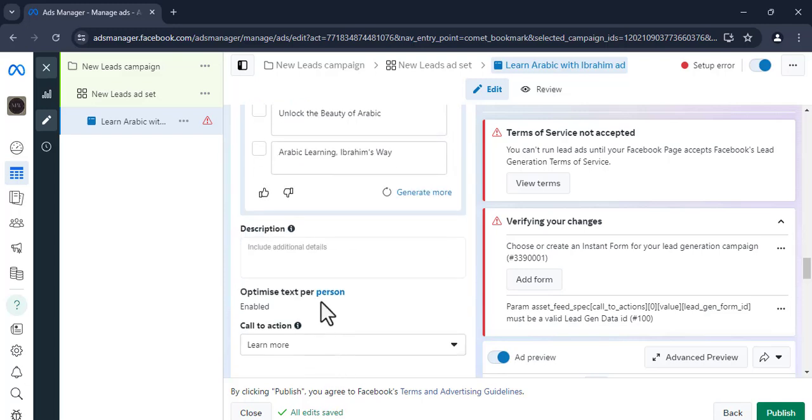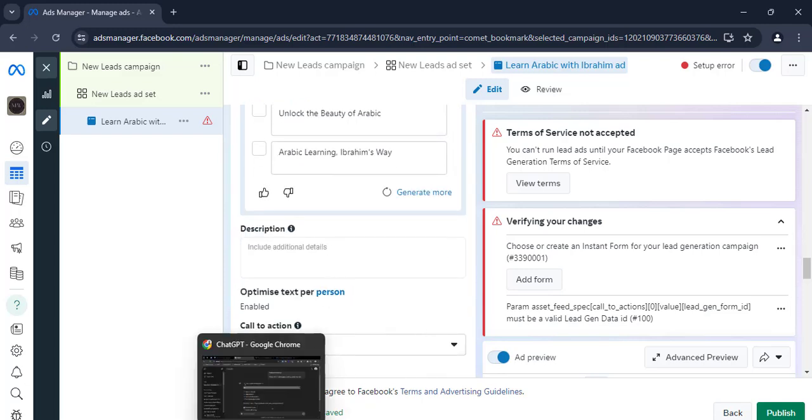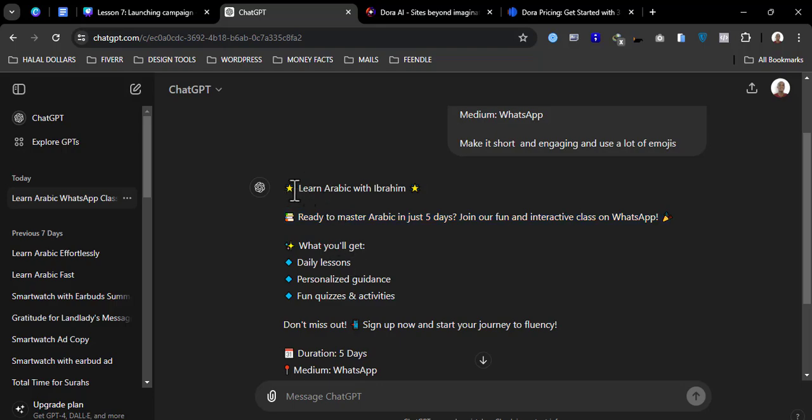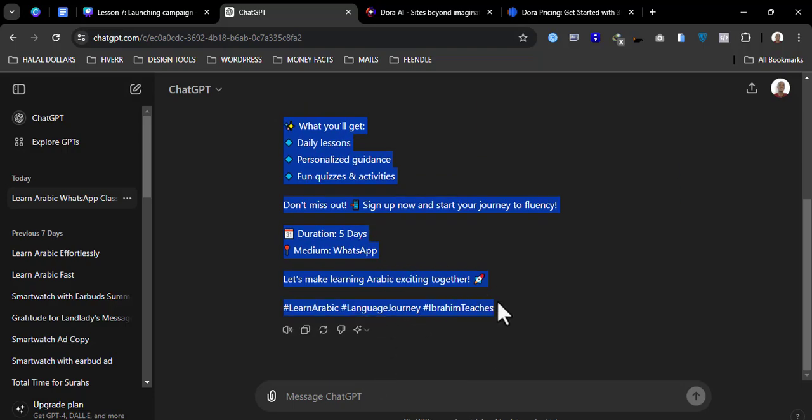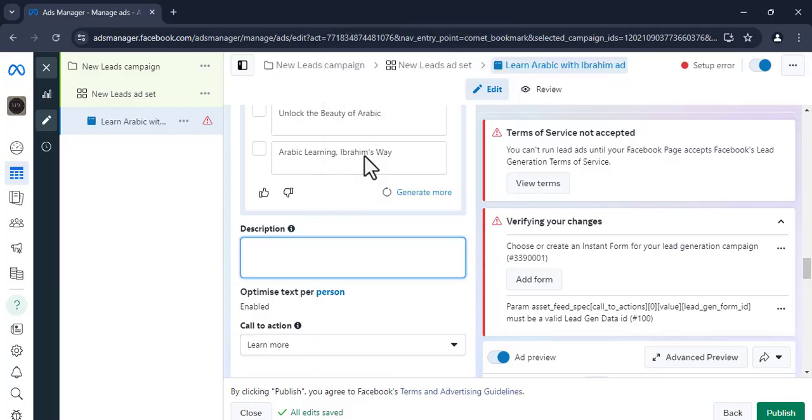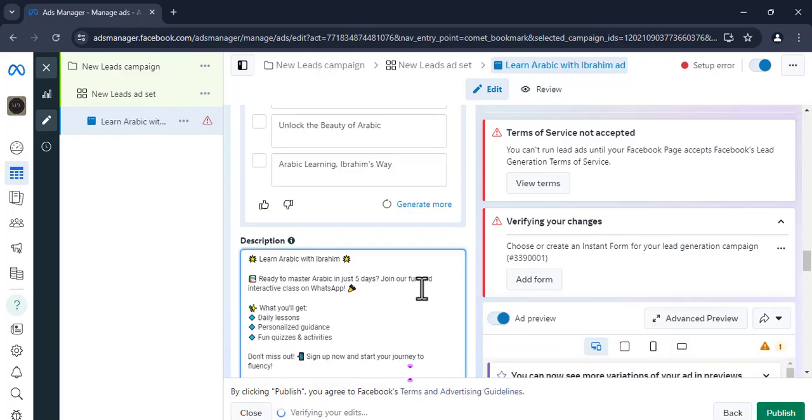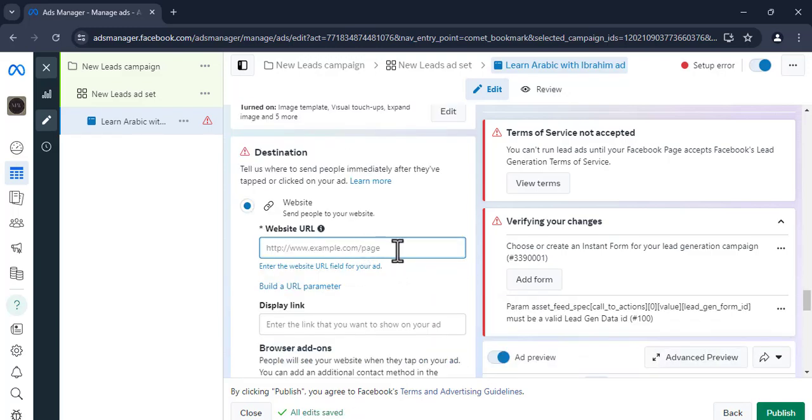Thereafter, we come to the description. For the description, we're going to copy everything from the start to finish, and we're going to paste it. Thereafter, we're going to put our link to our website.